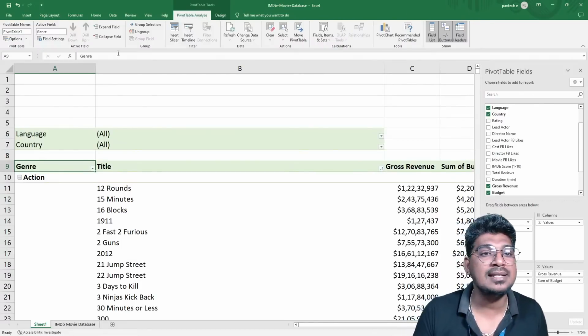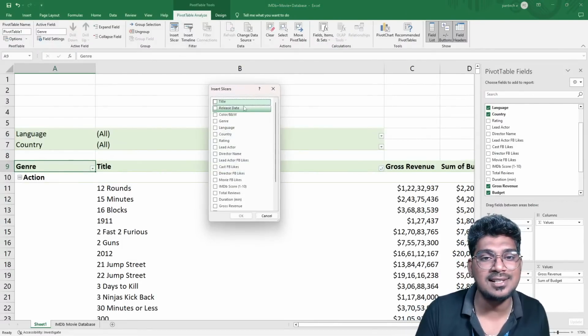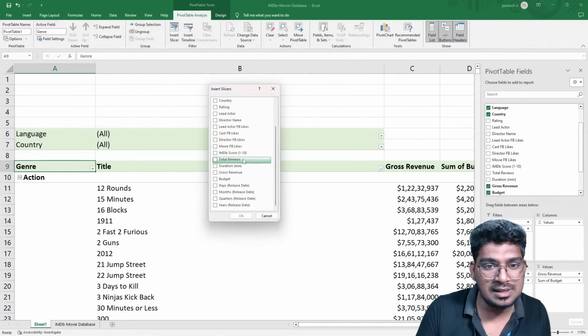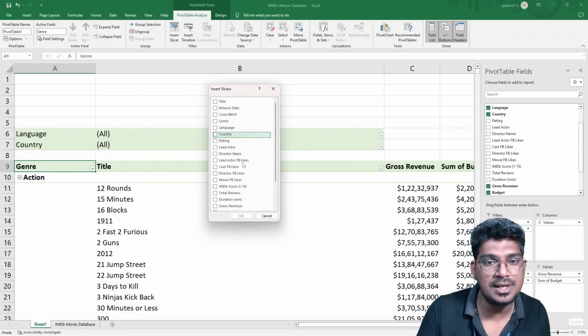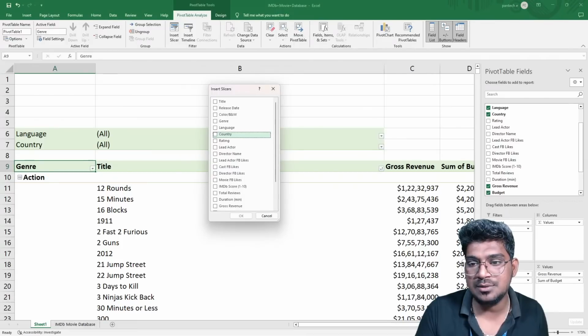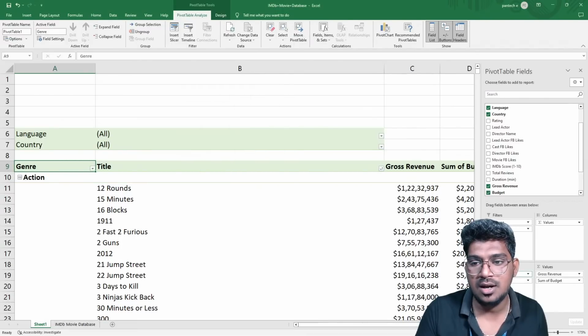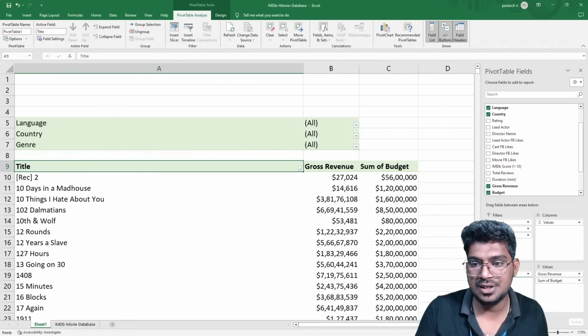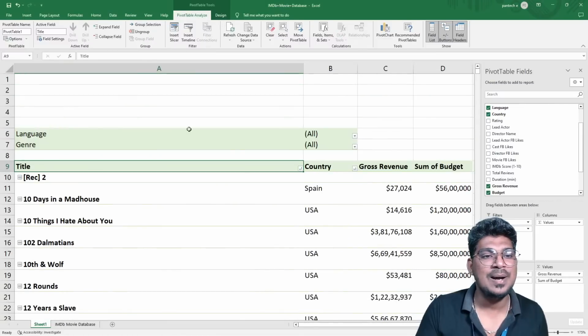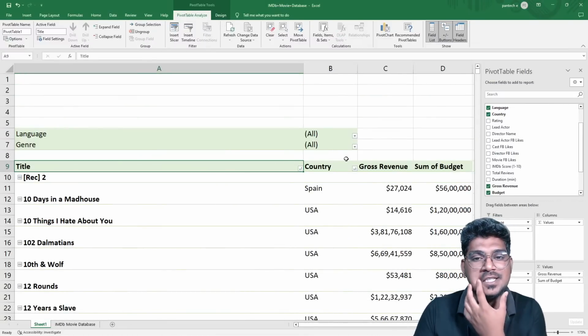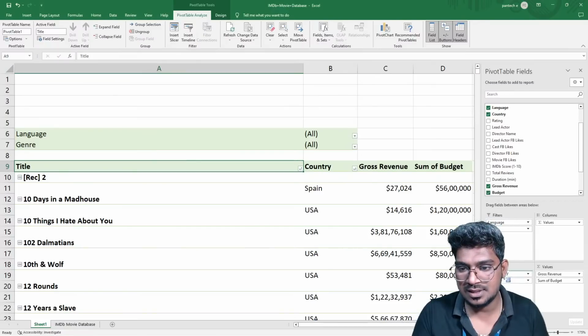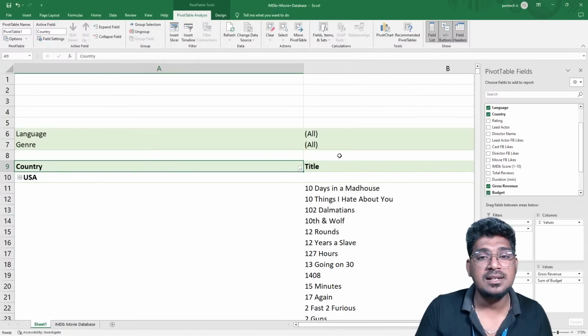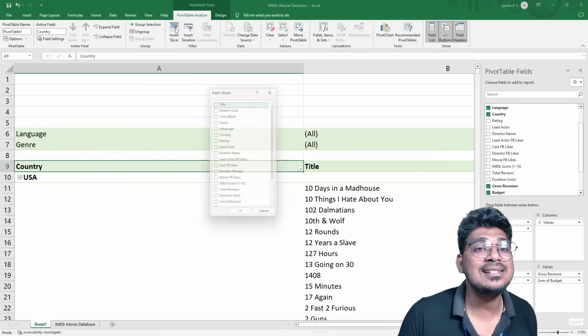Now I want to select this particular insert slicer. Based on this slicer, I'm going to select whether the slicer is country or genre. Genre is much better. So I'm going to move this genre here and also the country here. For this, now you can see this. So this is country and also the movie name. Now I'm going to use the slicer. So the insert slicer option is there.